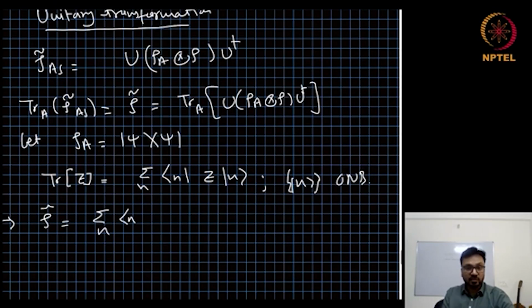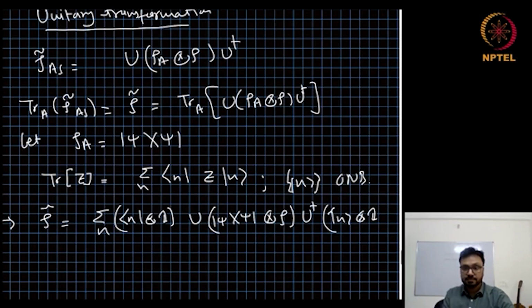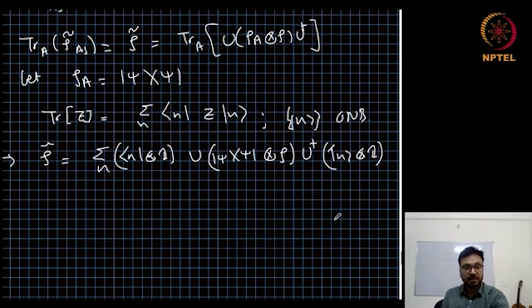We are taking the trace over only one subsystem, so <n| tensor identity on the other, U, rho A is psi tensor rho, U dagger, |n> tensor identity. So this is our rho tilde.